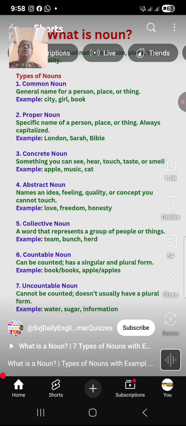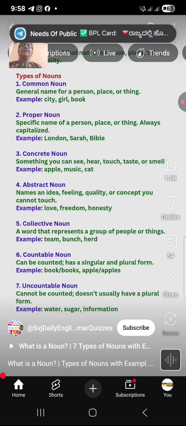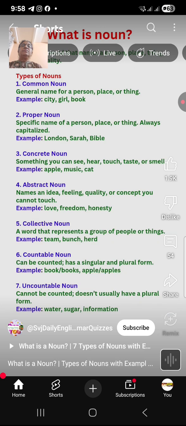Next, common noun. Common noun is the general name of a person, place, animal or thing. For example, city, girl, book, boy, student, all professions, doctor, engineer. These are all common nouns.